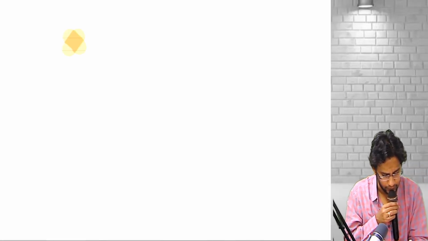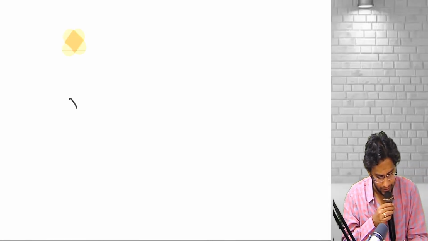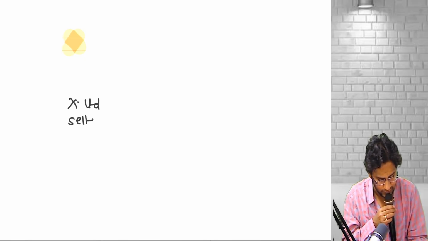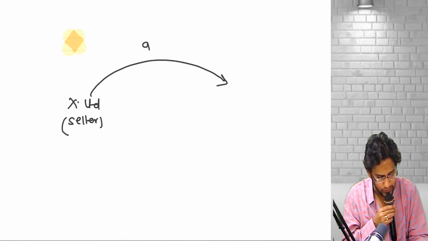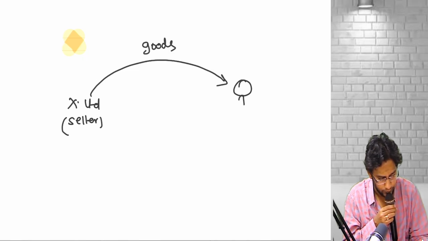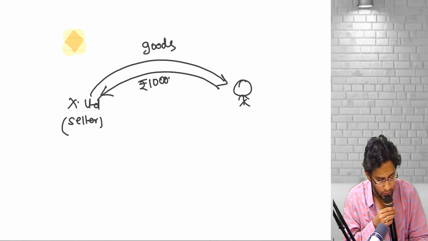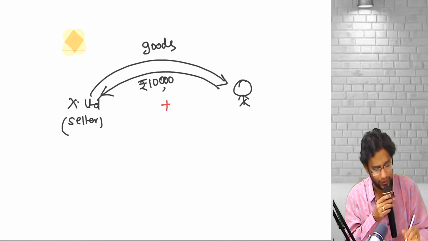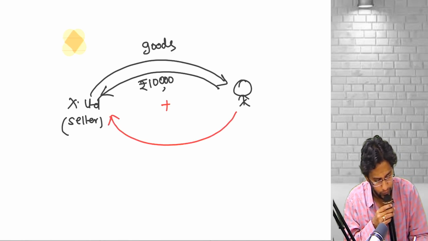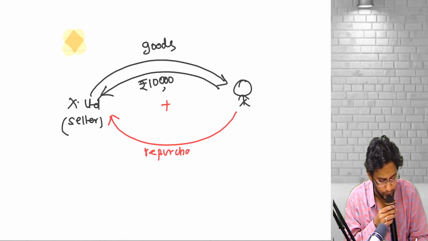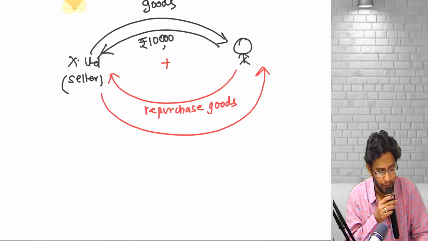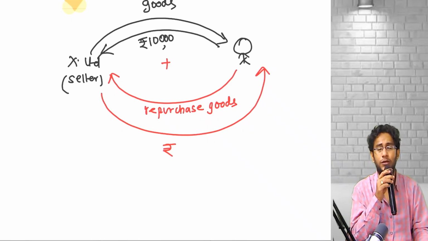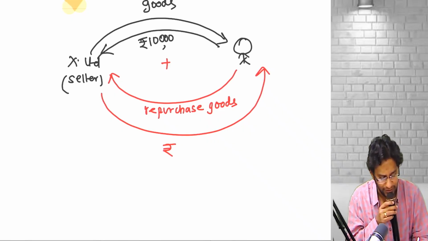I am X Limited, the original seller. We sold goods to a customer. The customer also paid us money of 10,000. At the same time, I entered into another concurrent contract that after 1 year we will repurchase the goods and pay some consideration to the customer to whom I sold goods today. Imagine case 1, consideration is 12,000 rupees.